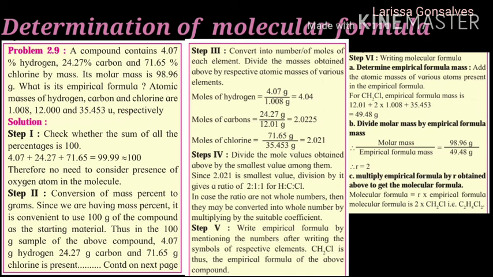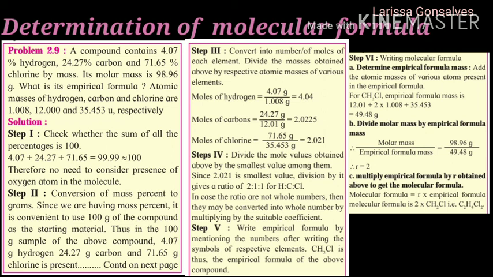The next part is we are going to divide the molar mass by the empirical formula mass. So the molar mass was 98.96, which is already given in the question, divided by the empirical mass, which we just found out, which is 49.48 grams. So after calculating it, we get the answer as 2.